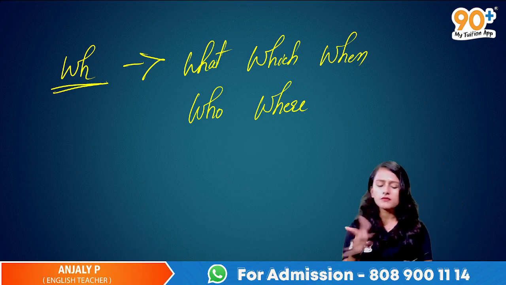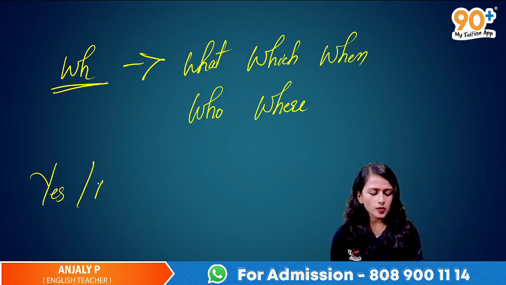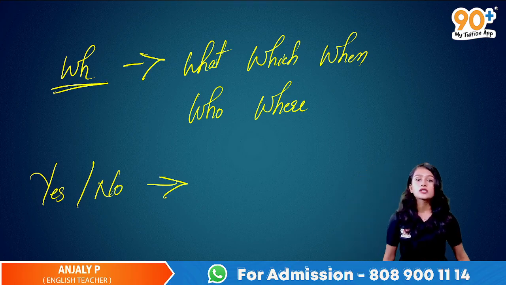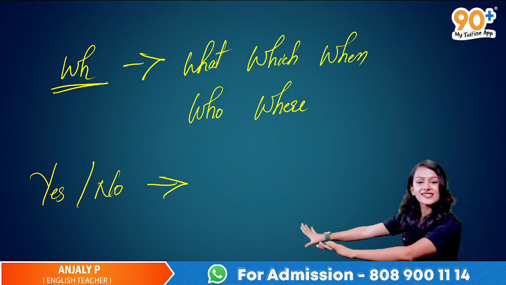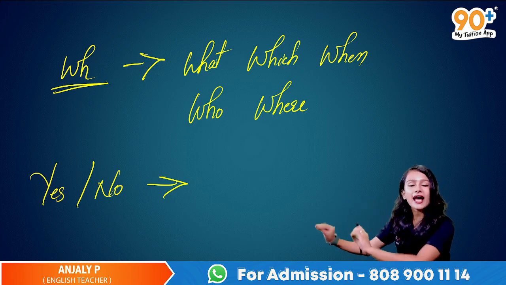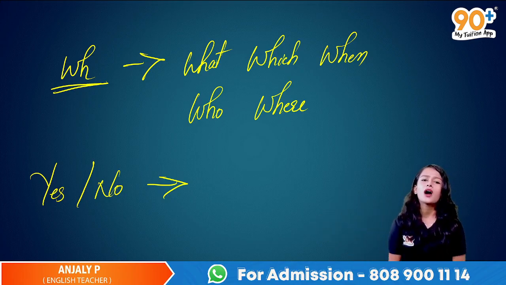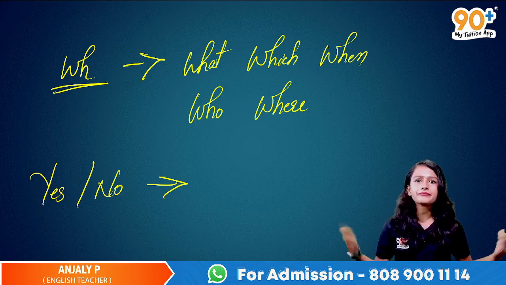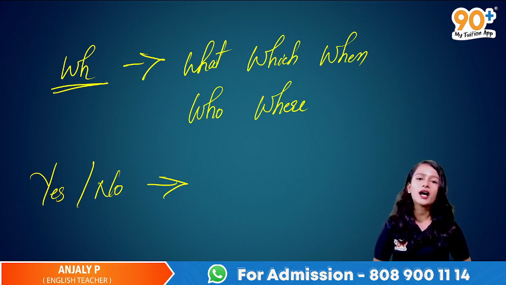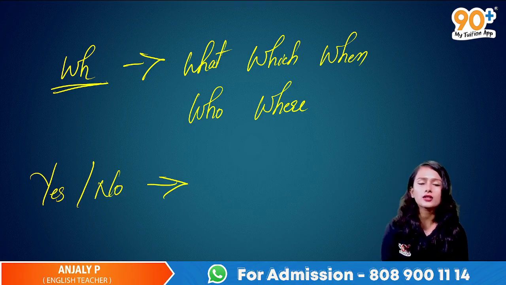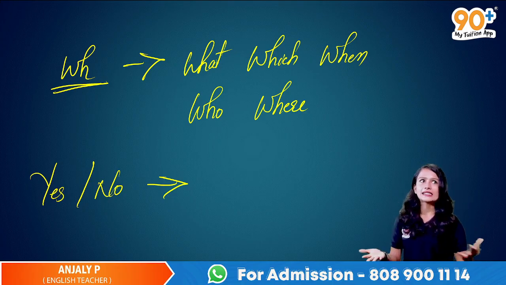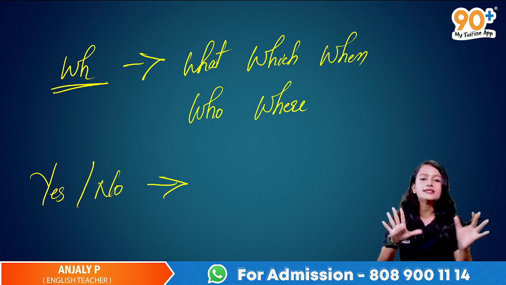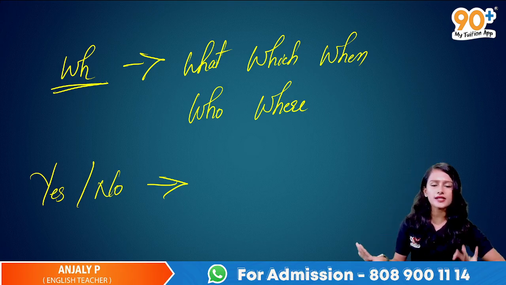But there is one more kind of question, so that is called as yes or no type. Okay, yes or no type. That's very simple. For the yes or no type question, the answer will either be yes or no. Did you have some pizza yesterday? Yes or no? Did you dye the color of your hair? No? Yes? Right? And do you want some coffee? Yes. Maybe no. So that's yes or no answer for these types of questions.